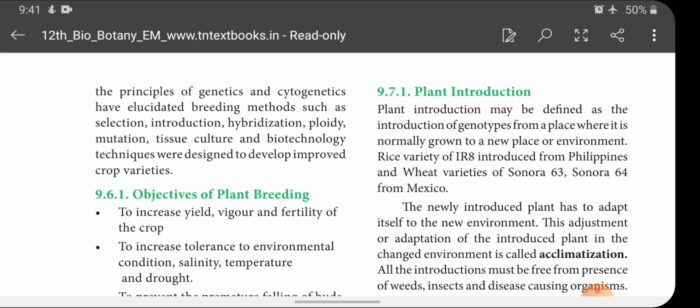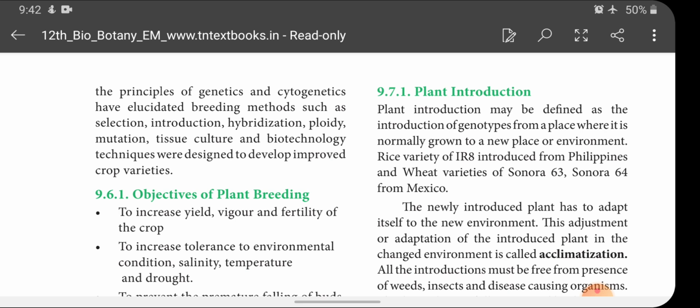In early days, plant breeding depended upon the persons involved in it. But in later periods, the principles of genetics and cytogenetics educated breeding methods, such as selection, introduction, hybridization, ploidy, mutation, tissue culture, and biotechnology techniques, designed to develop improved crop varieties.